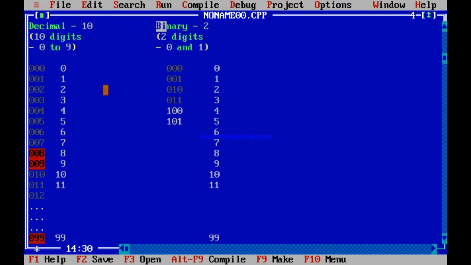So how to write 6? See, I will not increase this because this is 1. This can remain 1 because these two can still increase. But see, this cannot increase. This is 0. So this is 1. So after 1 0 1 comes 1 1 0, like after 0 0 1 comes 0 1 0. 1 1 0 is not 110. 1 1 0 is 6, because you are representing the number using 3 bits, 3 digits only. Can you tell me what should be 7 then? 1 1 1.